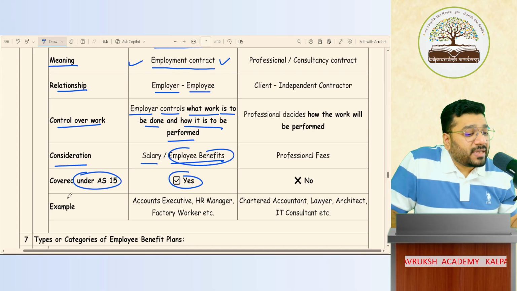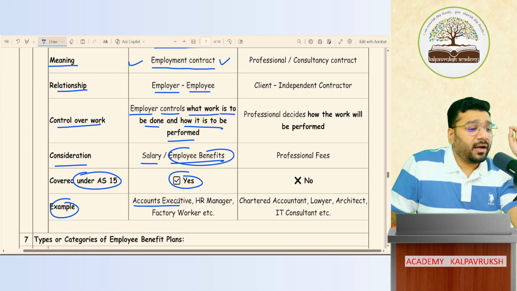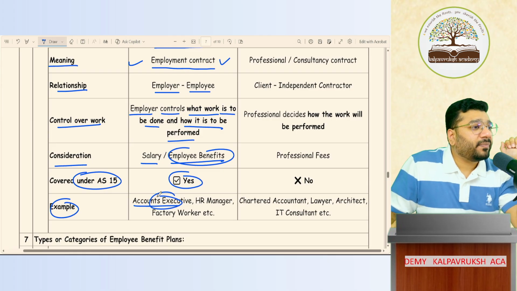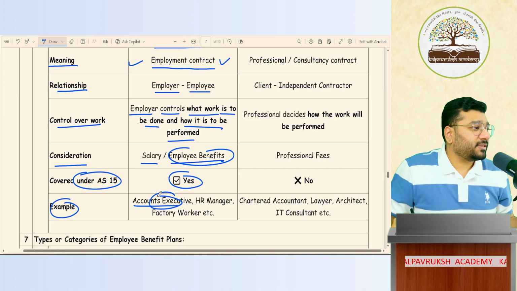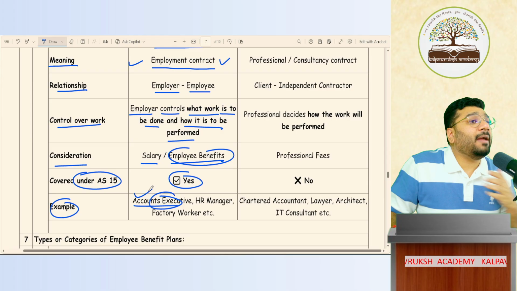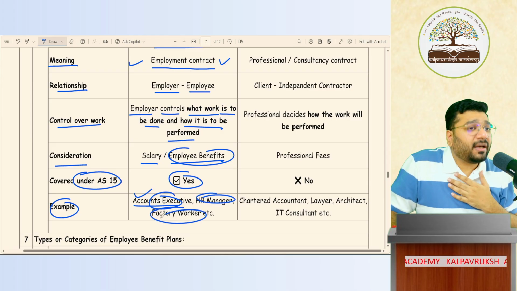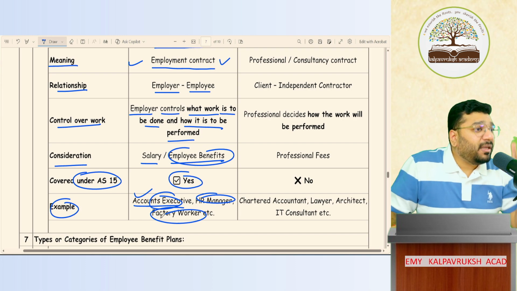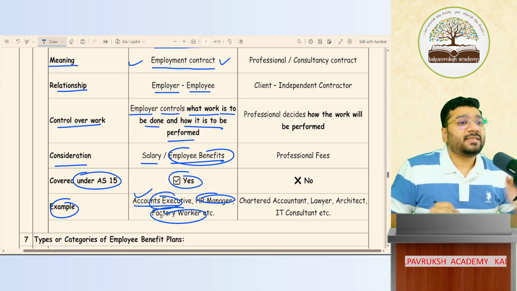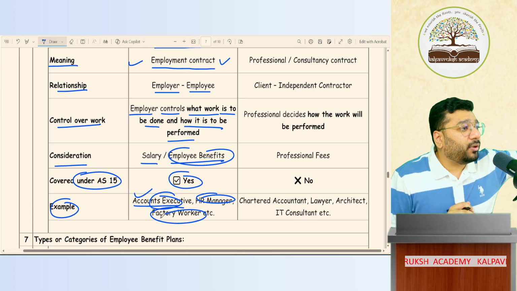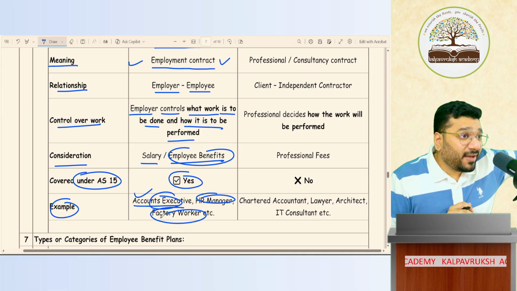Yes. So for example, accounts executive. Accounts executive means accountant basically. Between the academy and the accountant, there is one contract of service. So this accountant is my employee of the organization. HR manager is my employee of the organization. Factory worker is my employee of the organization. With them, if I have any formal agreement, that formal agreement is called contract of service. Got it? Not got it? Very, very important. This is there in your illustration 1.